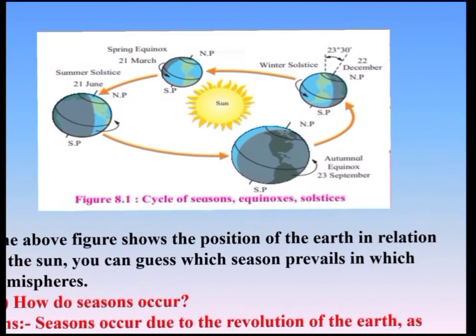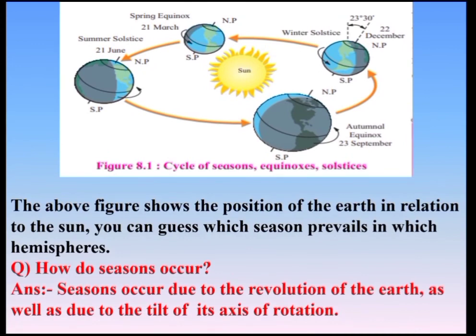Now if you see in the above figure, it shows you the position of the earth in relation to the sun. You can guess which season prevails in which hemisphere. From the figure, you can see, given at each proper solstice, which season prevails. You can see the winter solstice, the spring equinox, the summer solstice, and the autumnal equinox. Okay, so you can make out which equinoxes are there and which seasons are prevailing. Now, equinox we are going to see in our next video.